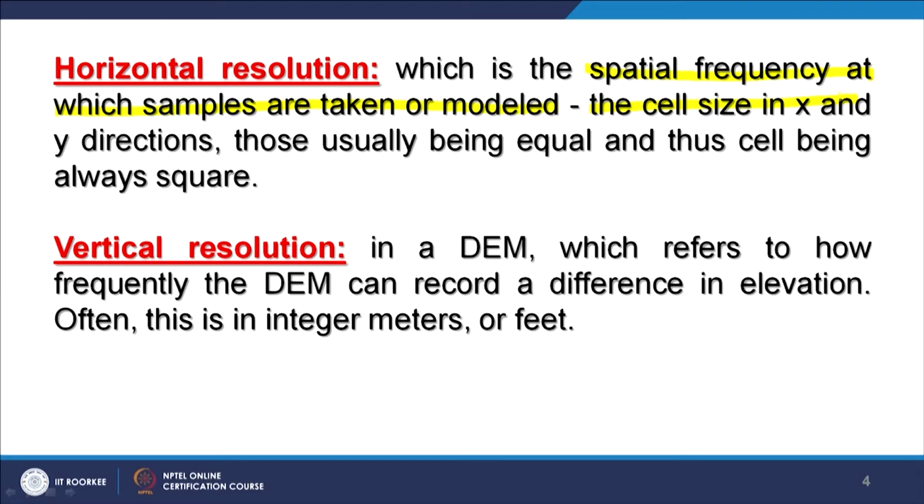Generally, most of the digital elevation models which are available free of cost nowadays have cell values in meters and in integer values. That means they are whole numbers; you do not have decimals or fractions or floating point. So the least count there is 1 meter, and that is why the vertical resolution there is 1 meter.